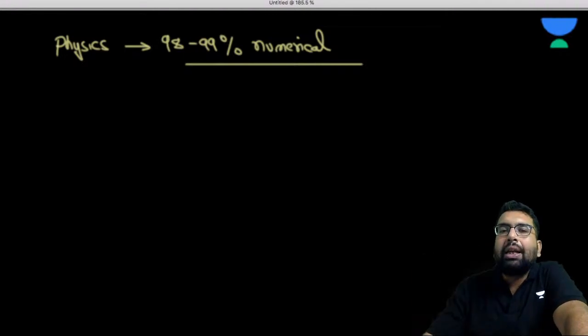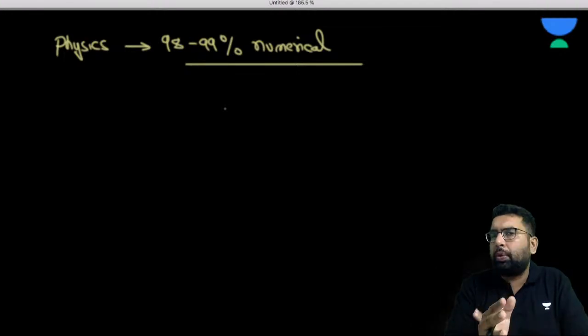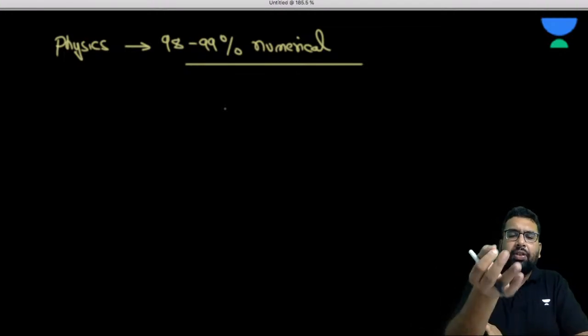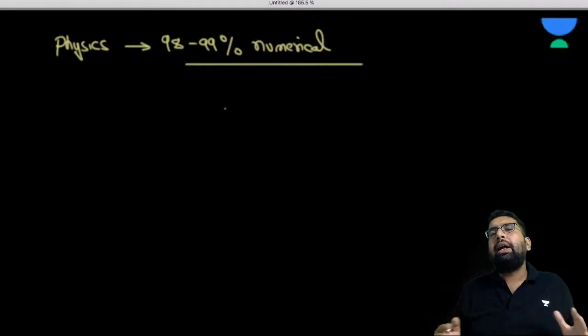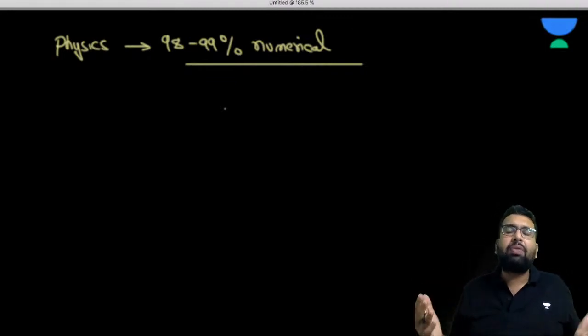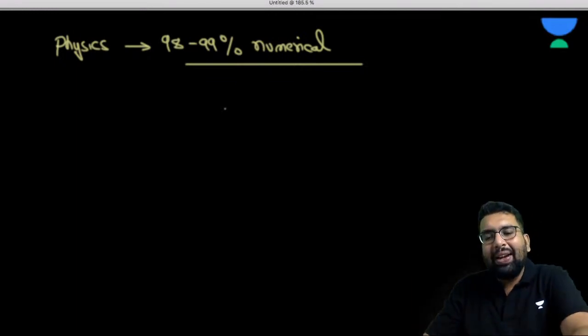It is a 98-99% numerical subject, and we are moving towards that very quickly. Within about 10 minutes, you will see numericals running in. As I said, most of the previous year NEET questions we are going to do in the classes only. So let me proceed.